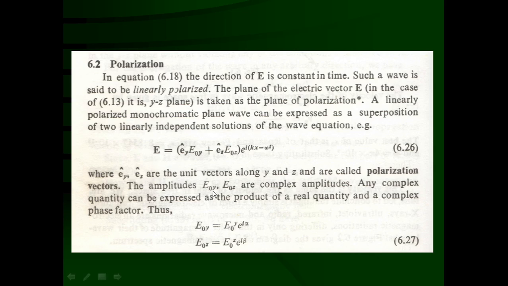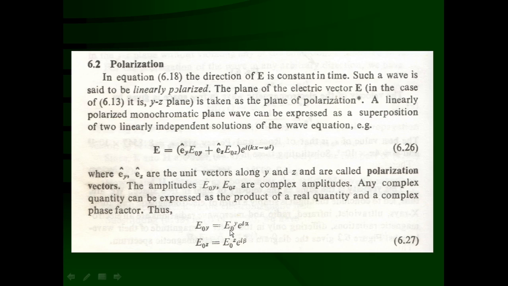So the amplitudes E0y, E0z are complex amplitudes. Any complex quantity can be expressed as the product of a real quantity and a complex phase vector. So we can write E0y, which is a complex amplitude along the y direction, is equal to E0y on top here, e raised to i alpha.